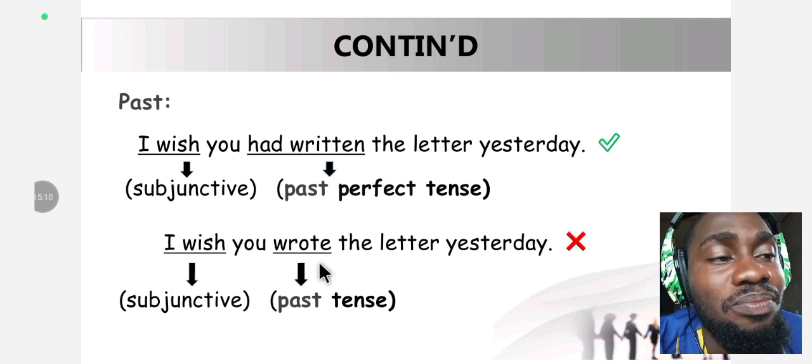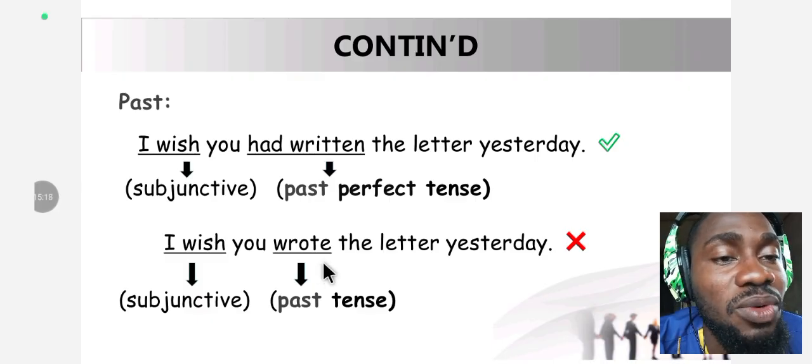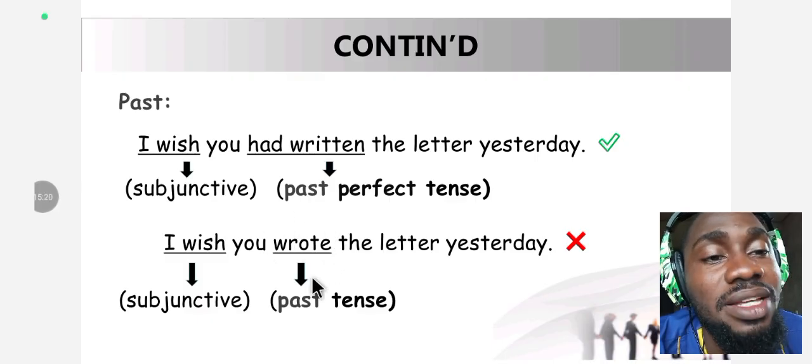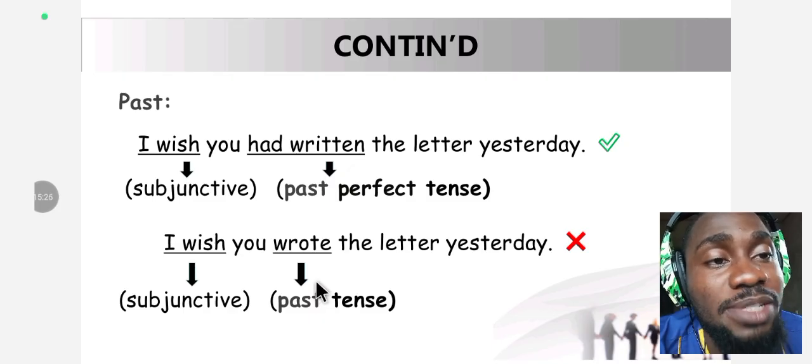Is "wrote" a present tense form, a past tense form, or a past perfect form of the verb? Which form of the verb is "wrote"? "Wrote" is a past tense form of the verb. And remember what the law says: when you are expressing the past, you should use the past perfect tense. So that's what makes this statement wrong. Past tense was used here instead of past perfect tense. Never you forget the law.